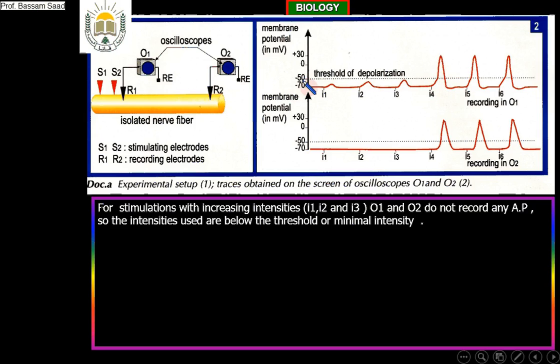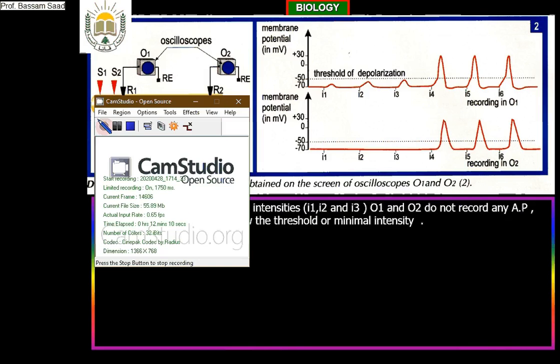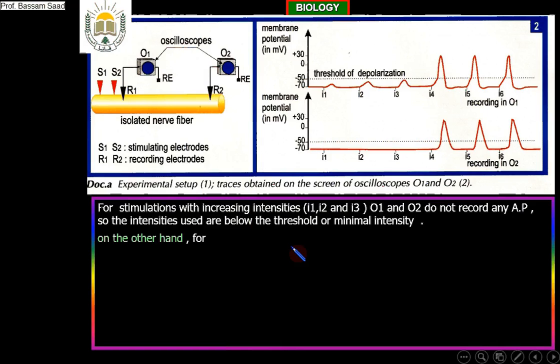So I will now continue like this. With the intensity I4, O1 and O2 record an action potential of amplitude 100 millivolts. So I4 is equal or greater than the threshold.